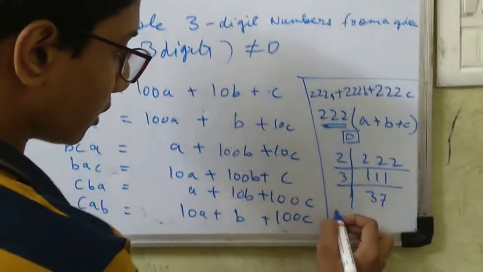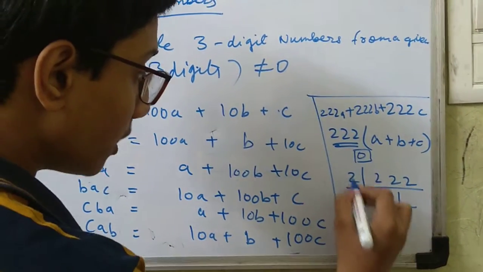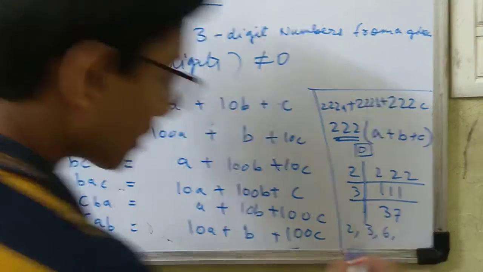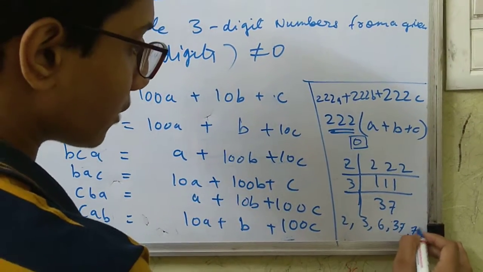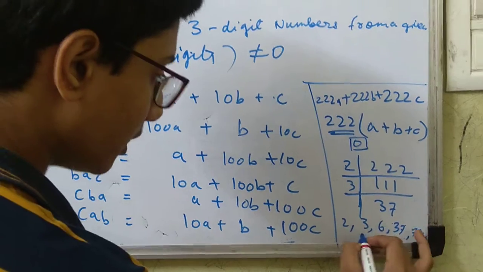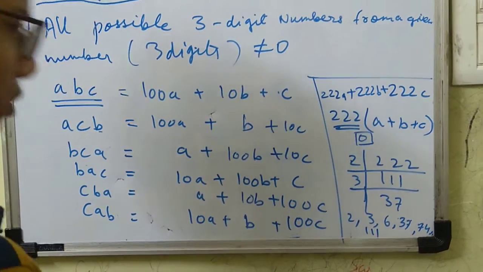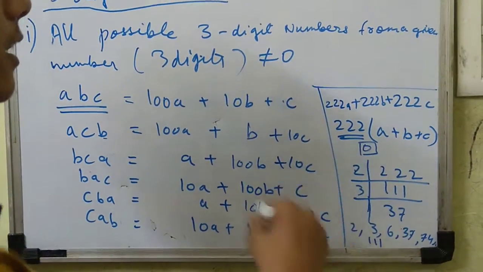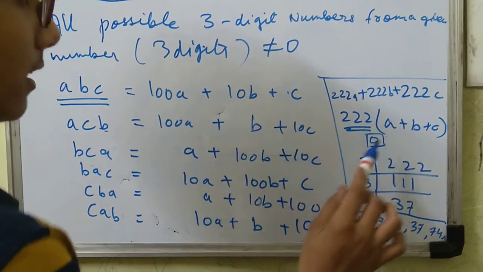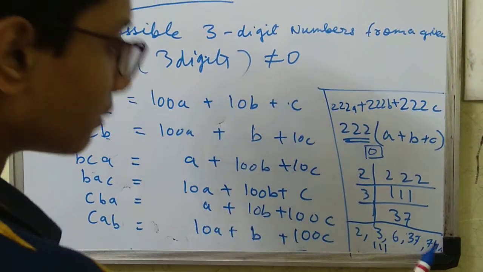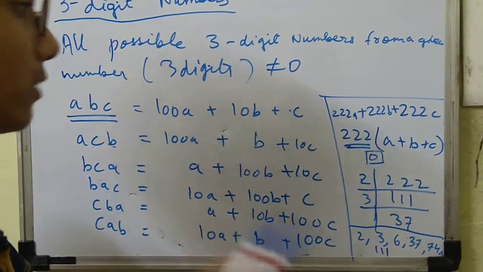So what are its factors? 2 is a factor, 3 is a factor, 2 into 3, that means 6, is a factor, 37 is a factor, 2 into 37, that means 74, is a factor, and 37 into 3, 111, is a factor. A number is also a factor of 1 and itself, but the other factors are these. That means if you divide the sum by any of these numbers, you will get remainder 0.